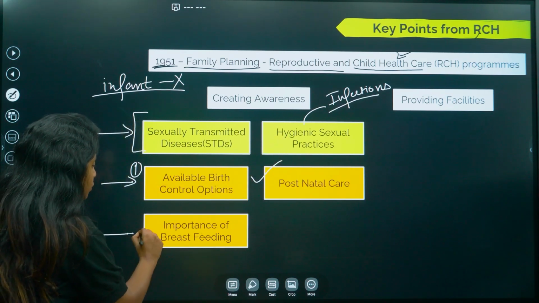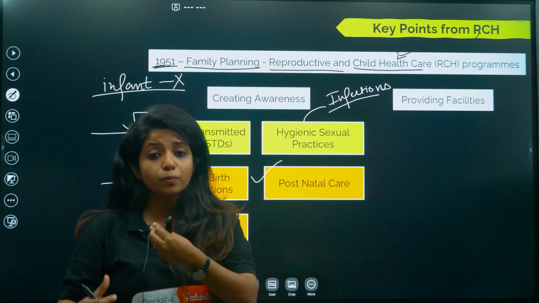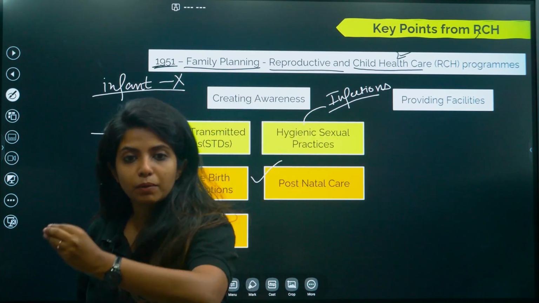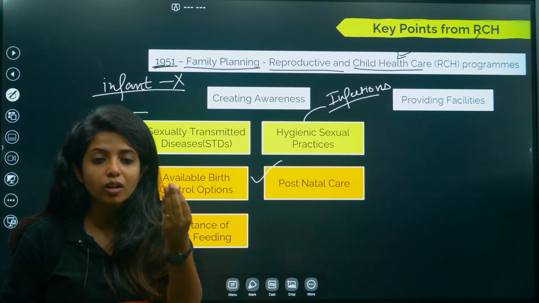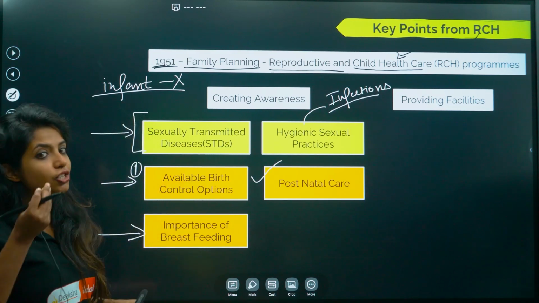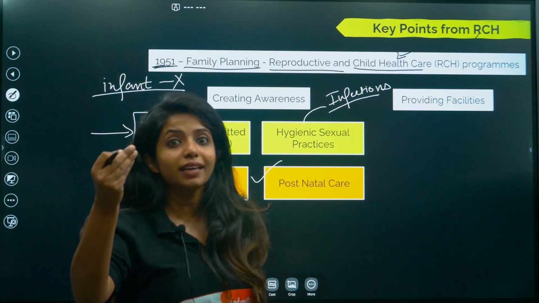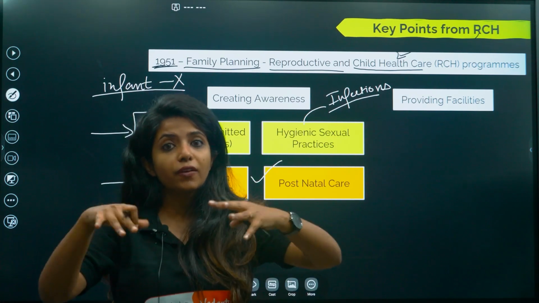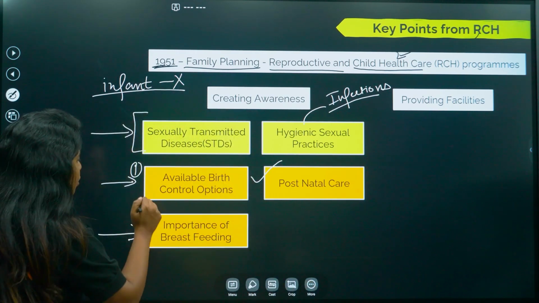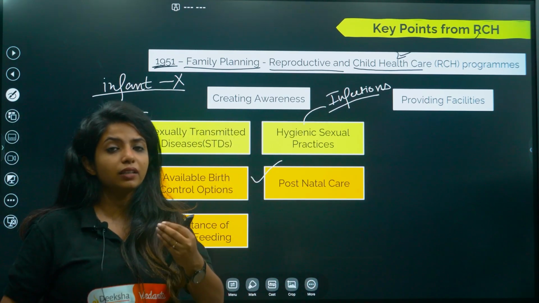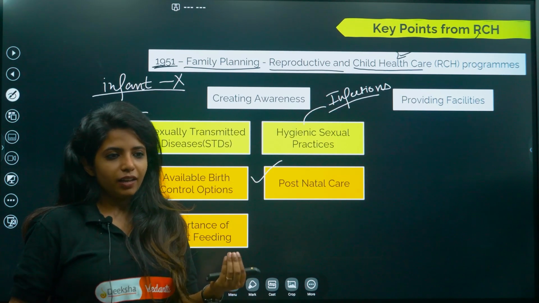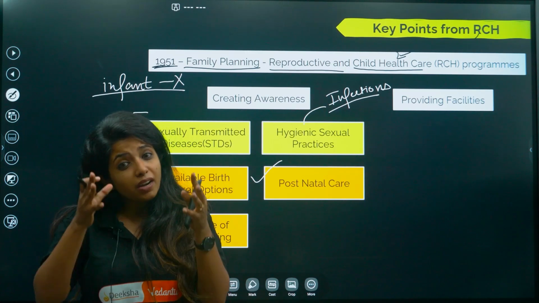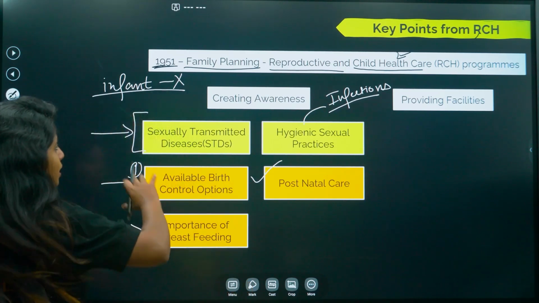And apart from that, the importance of breastfeeding. People generally do not know the importance of breastfeeding, but we learn in human reproduction, right? When a mother feeds their baby for the first time, the milk that they give is known as colostrum, which is rich in what, children? It is rich in immunoglobulin A, that is antibodies A, which the child's body itself cannot make as of now. So you're making the child immune to a lot of other infections which could come their way. If you're not making people aware about breastfeeding, will they feed their children properly? Obviously they will feed, if they are human beings with human emotions, but still you should be knowing what is important and how important it is. So that is about creating awareness.